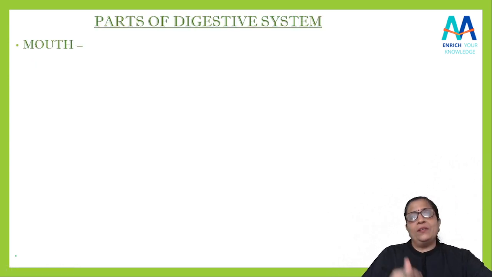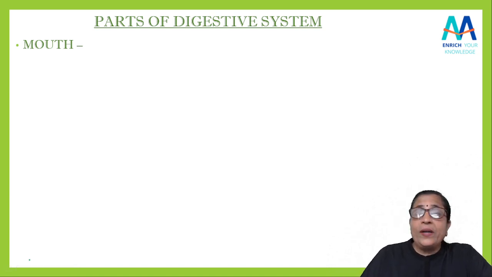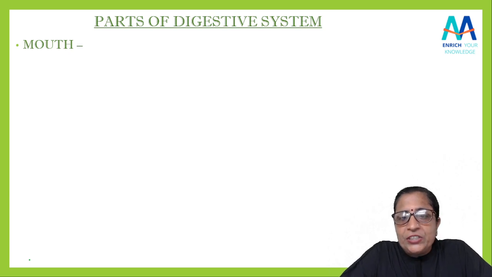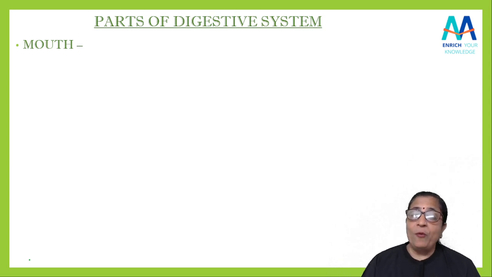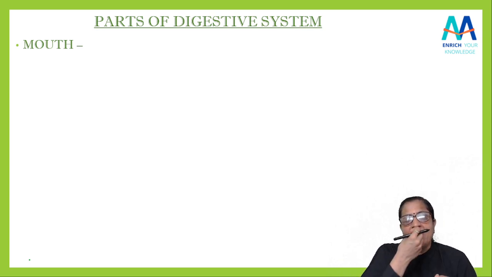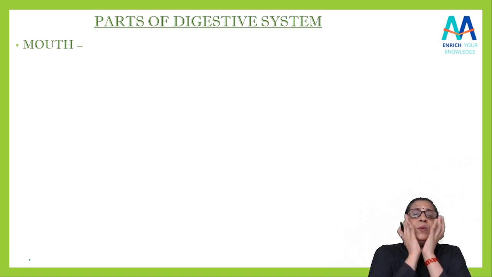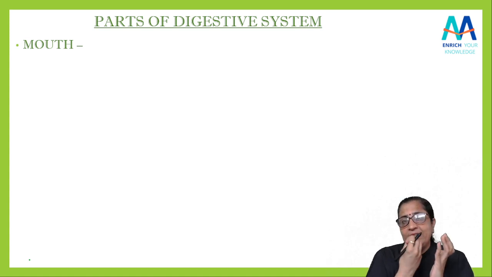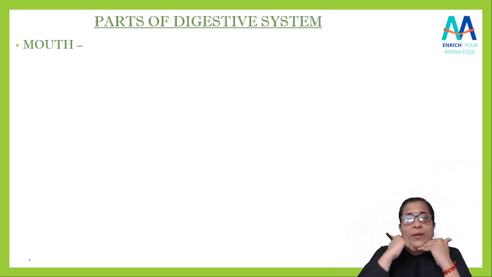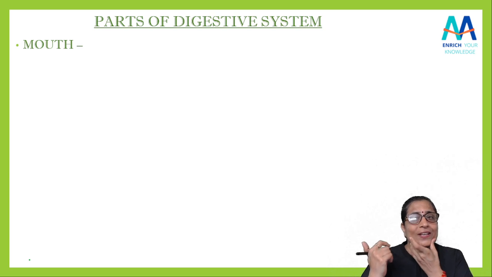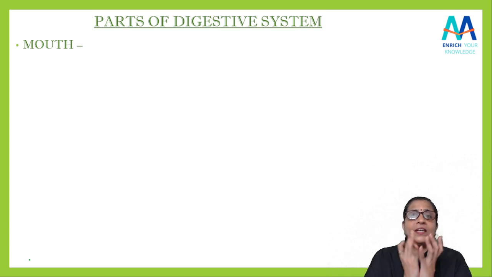Now coming to the next part, that is the parts of the digestive system. The first part is nothing but the mouth. Yes, the digestion starts from the mouth. So I can say the first part of the digestive system is the mouth, from where the food enters. हम खाना कहाँ से खाते हैं? It enters through the mouth, isn't it? Now the mouth, if you will see, students, what is inside it? There are teeth, there is a tongue, then the jaws, upper jaw and lower jaw. And then the floor, we can say the palates are there, isn't it? So all these things are there in a mouth.